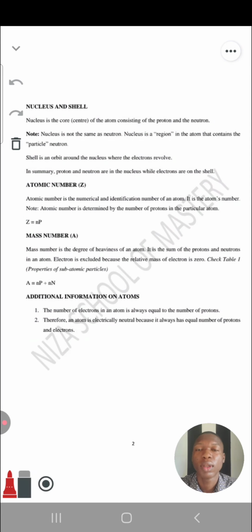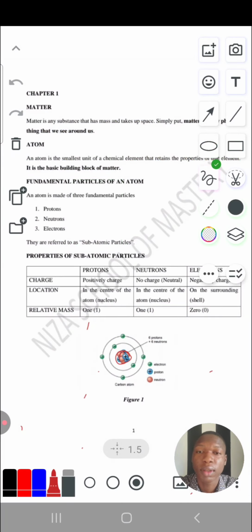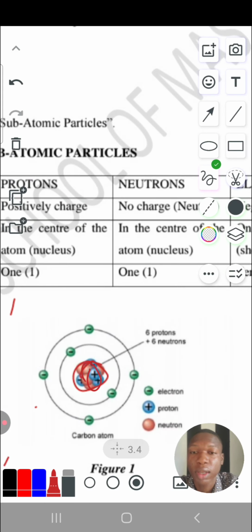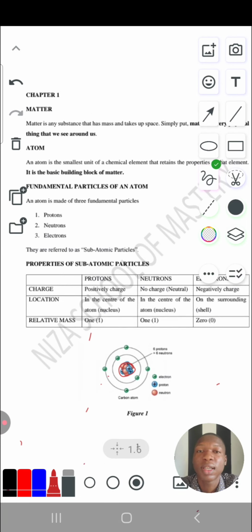All right. So now let's move to the next topic, nucleus and shell. Okay, let's talk about the nucleus and shell for a minute. So what is nucleus? Nucleus is the core, center of the atom consisting of the proton and the neutron. We've learned that before, right? That the proton and the neutron stay in the middle, in the center of the atom. We call this the nucleus.